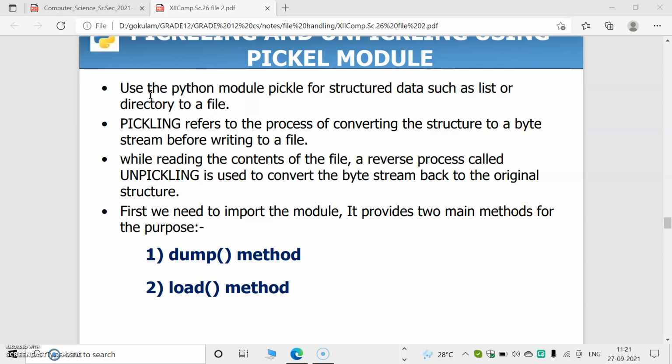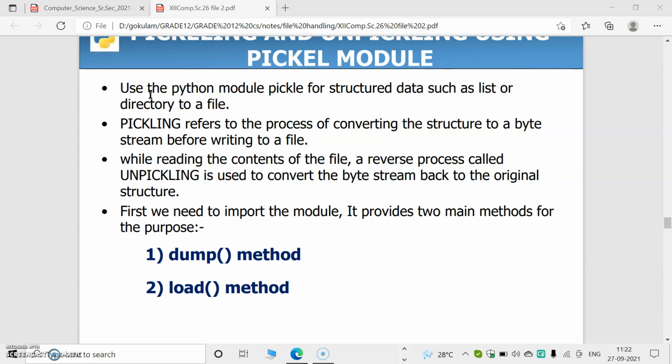We are dealing with binary files. Don't forget it. Now we are studying binary files. If you want to write data into a file, it must be converted into binary format. For this purpose, a process known as pickling is used. In pickling, our data which we supplied by using the keyboard is converted into binary format or byte streams. This is an important question. Pickling is the process of converting our data to a byte stream.